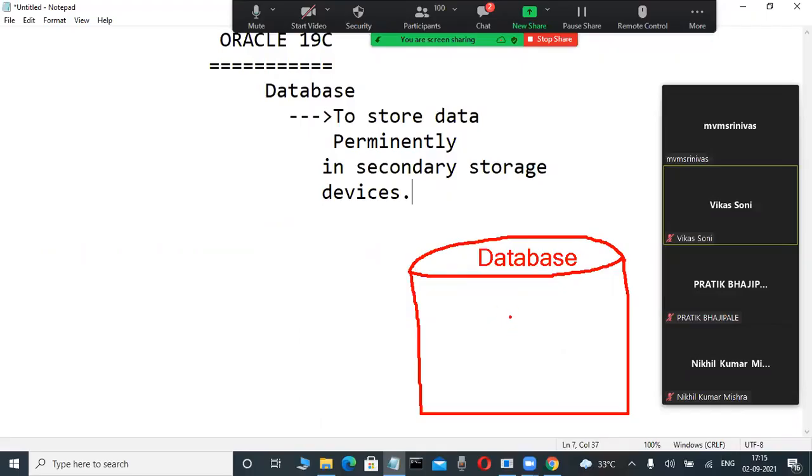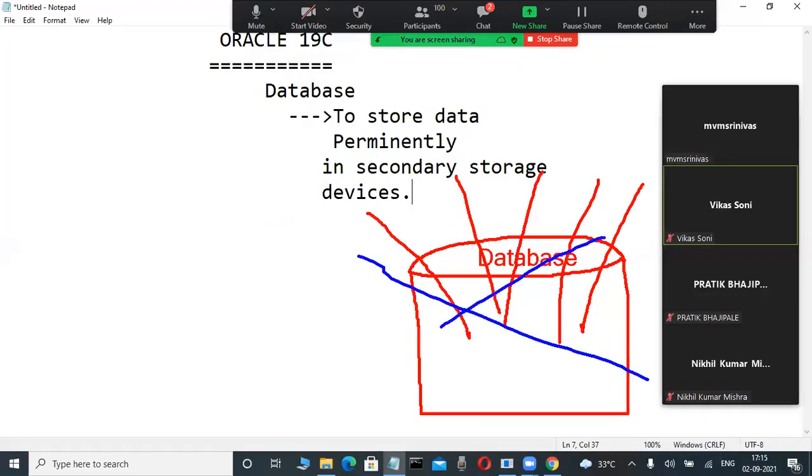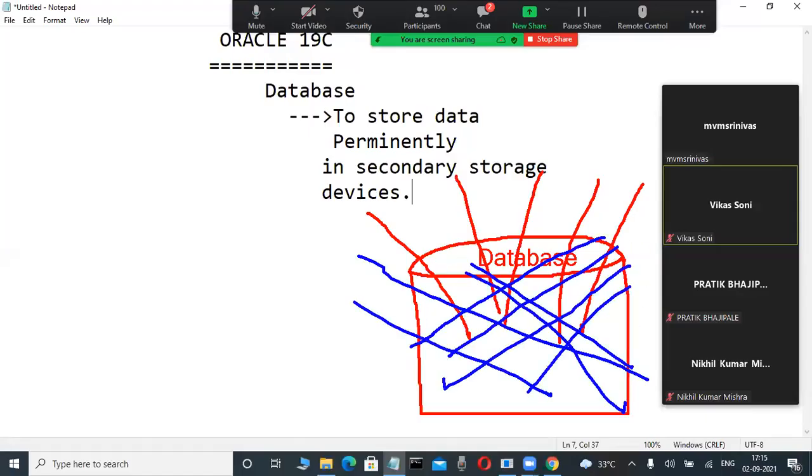Suppose you are also thinking, yes, here in this database we are storing a random collection of data. That is absolutely wrong. We are not allowed to store a random collection of data in these databases. These types of databases, Oracle, SQL Server, DB2, Sybase, are relational databases.